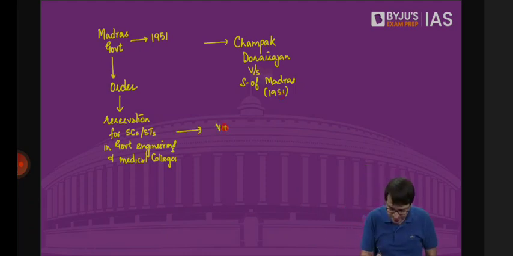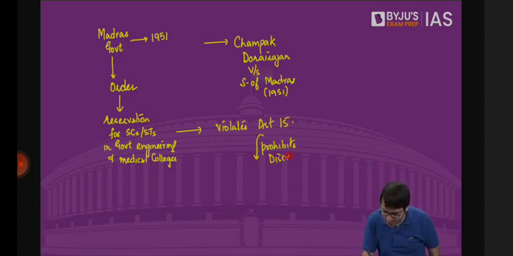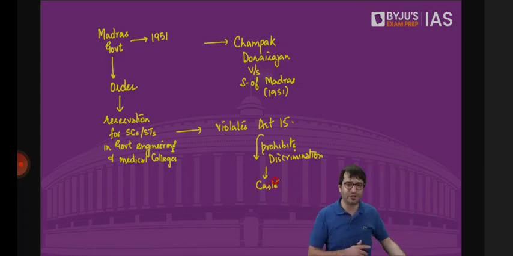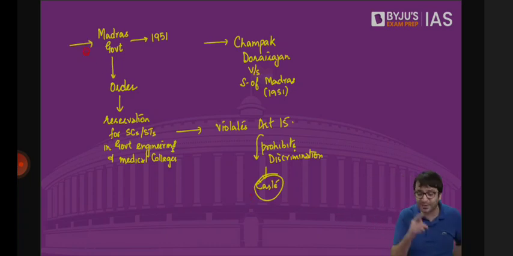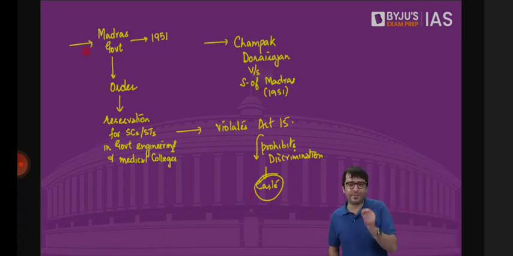Article 15. How? Because Article 15 prohibits discrimination on the grounds of caste. There can be no discrimination. The state cannot discriminate against its citizens only on the grounds of caste. But here the state, which is the Madras government, has issued an order, and through which it is discriminating against the citizens only on the grounds of caste. That is why it violates my fundamental rights. My lord, please protect me.